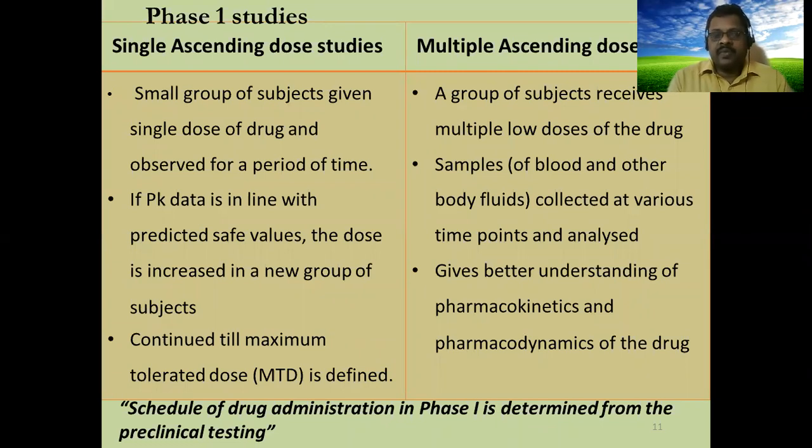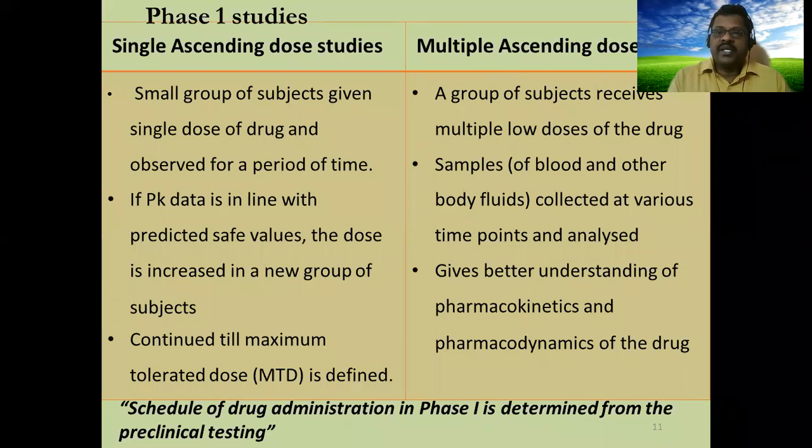As per animal experiments, we know the maximum tolerated dose. Beyond that, toxicity will be higher. Up to that level, we use a new group of individuals and we test with only one single dose. We confirm the safety. That is called single ascending dose studies. That is phase 1A. After phase 1A, we move to phase 1B.